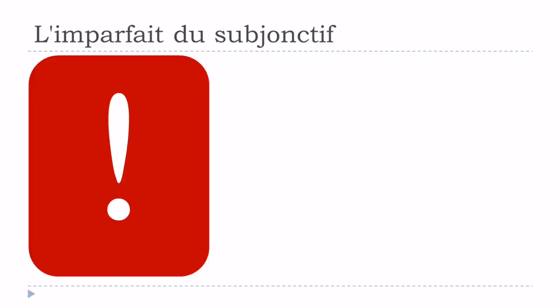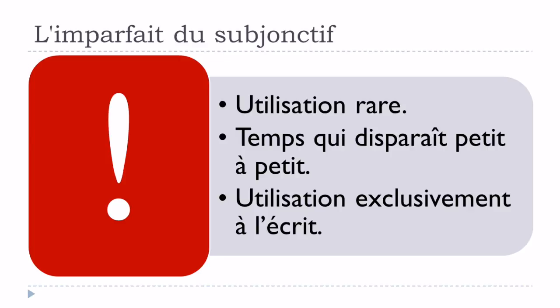You have to keep in mind, when we talk about l'imparfait du subjonctif, actually three things. The first one: utilisation rare. So it means that it is really rare to see l'imparfait du subjonctif. The second thing, un temps qui disparaît petit à petit. So little by little, it is less and less used. And the last thing, utilisation exclusivement à l'écrit.